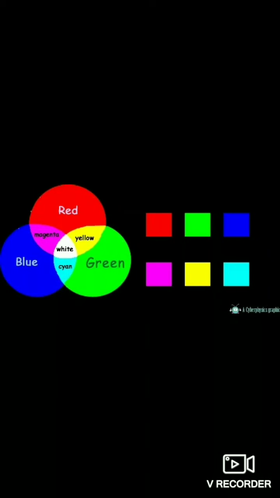Primary colors are based on three colors, that is red, green and blue, RGB. There are a large number of colors, but out of these, only these three are called primary colors, because when red, green and blue light are mixed, white light is produced. These colors are called primary colors because they can't be made by mixing other colors.